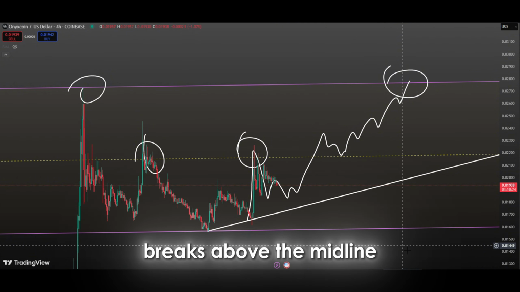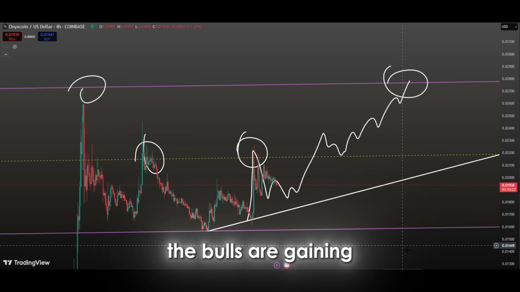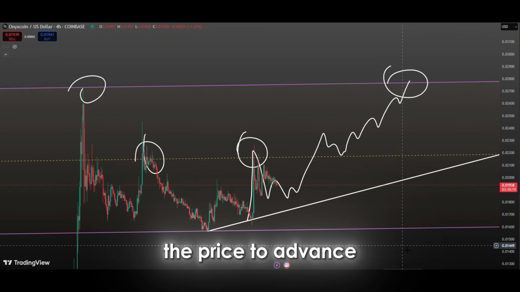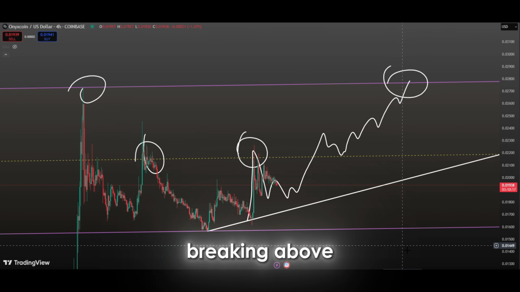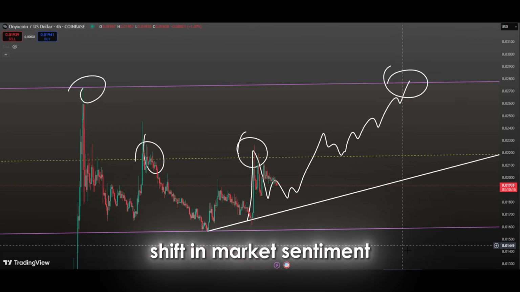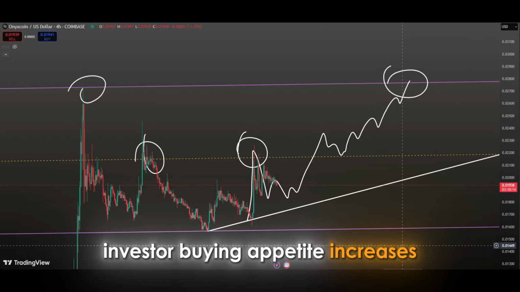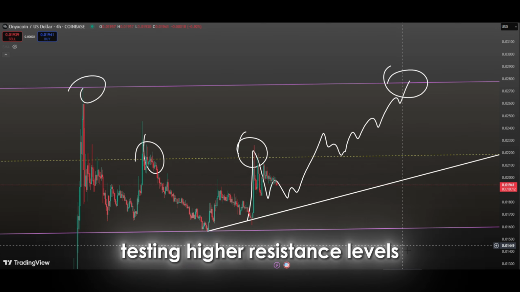If the price breaks above the midline and maintains its position, it indicates that the bulls are gaining strength in the market and have begun to take control. This provides strong motivation for the price to advance toward the upper boundary of the channel. In technical terms, breaking above the midline is not just a simple price move, it represents a shift in market sentiment. Once this shift occurs, investor buying appetite increases, and the price often finds itself testing higher resistance levels.